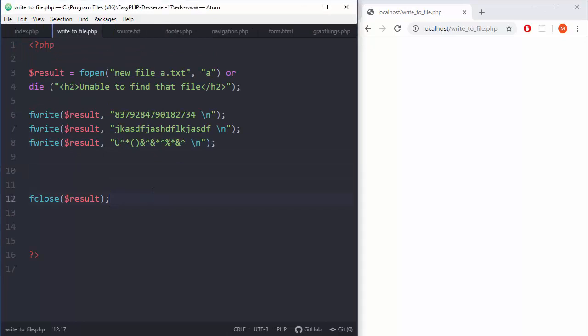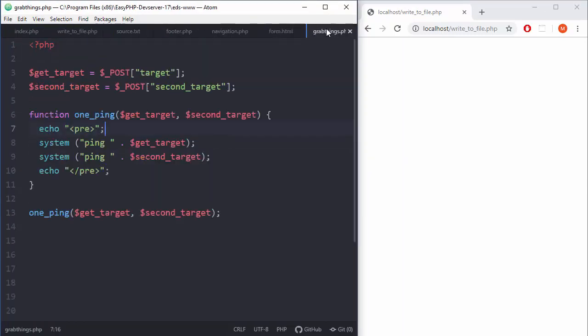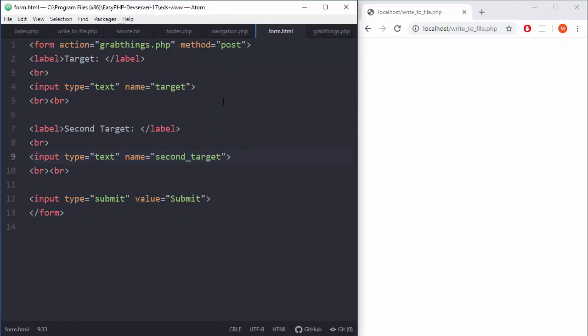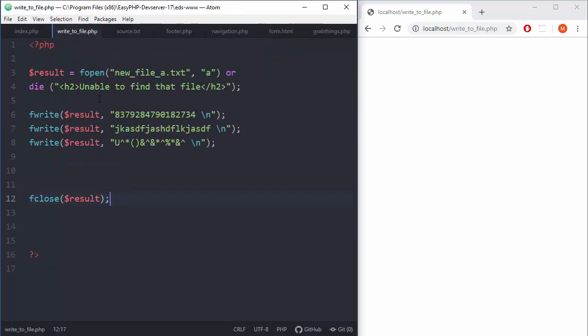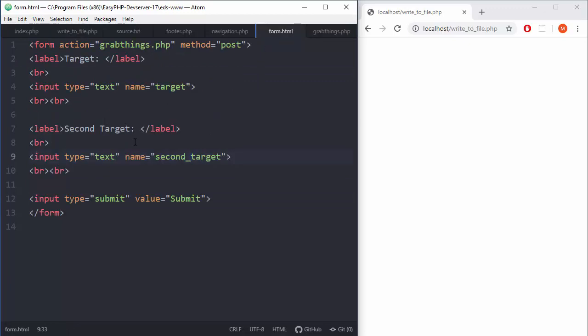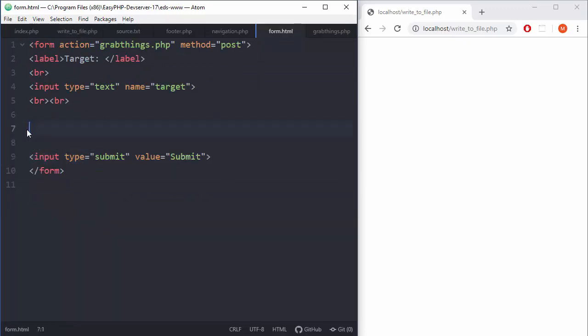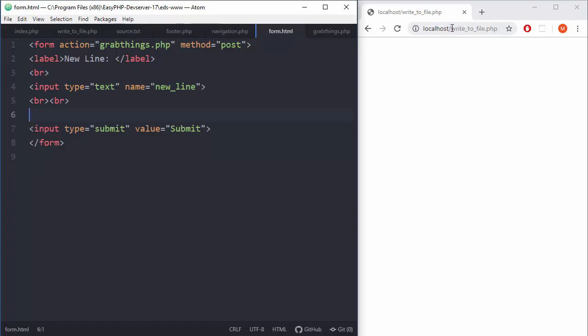So let me see what we can do here. Okay, here is an idea. Let's use this form and this PHP script to grab new things that we are going to append to some output file. So yeah, let's do that. First, let's fix our form. Okay, and the label will be new line and the field will be new line. Okay, so let's save and check our form.